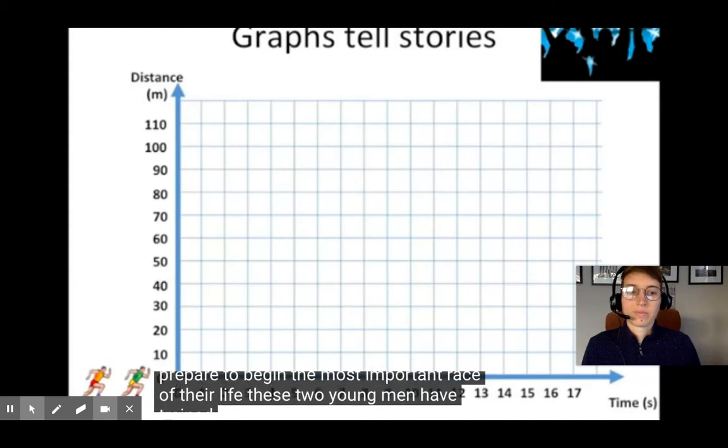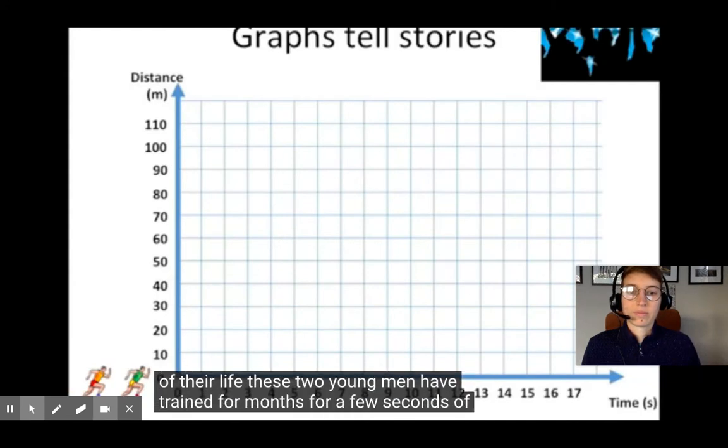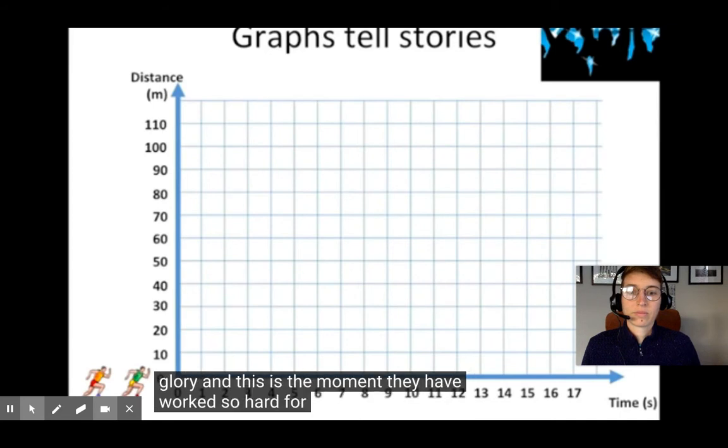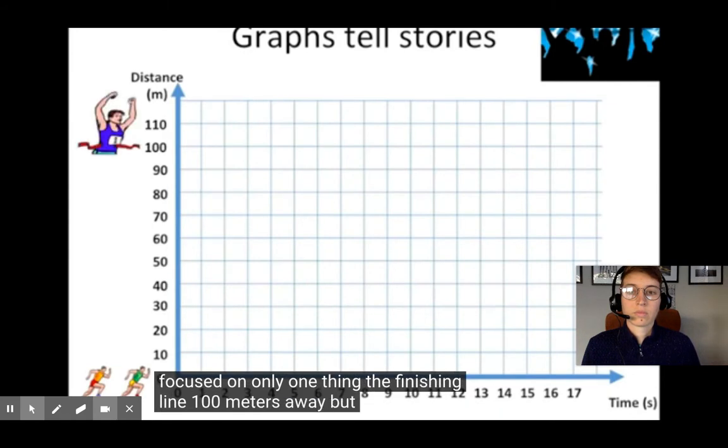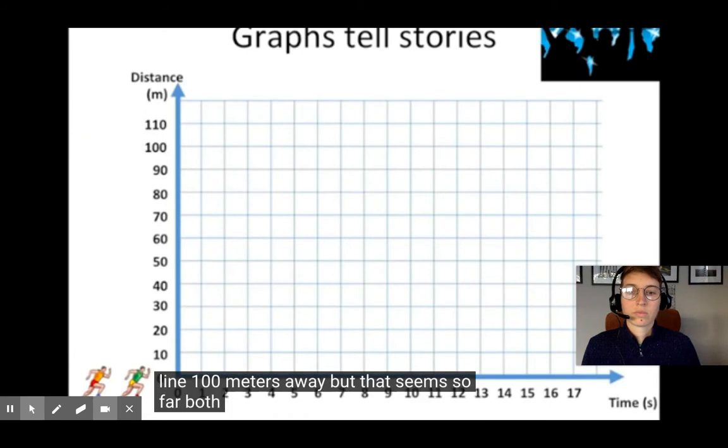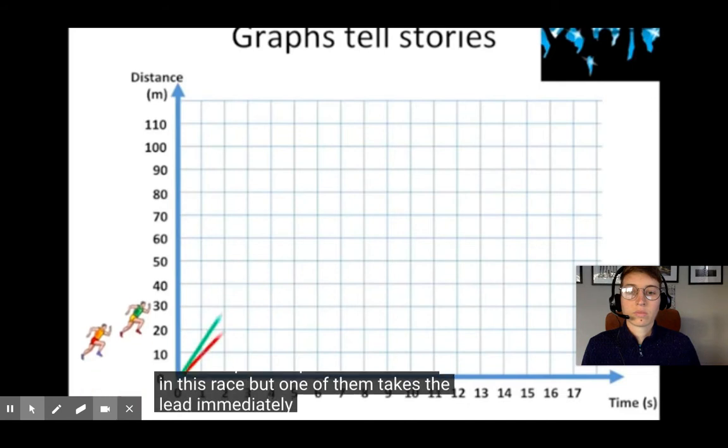These two young men have trained for months for a few seconds of glory, and this is the moment they have worked so hard for. Then the sound of the starting gun reaches their eardrums, muffled by the deafening sound of the crowd that stands and jumps along the innumerable rows of seats that surround the stadium in delirium. But these two athletes are focused on only one thing: the finishing line, 100 meters away, but that seems so far. Both sprinters put all their effort in this race, but one of them takes the lead immediately.